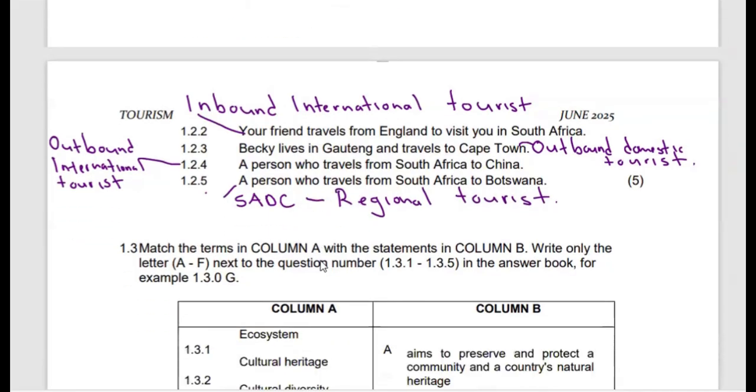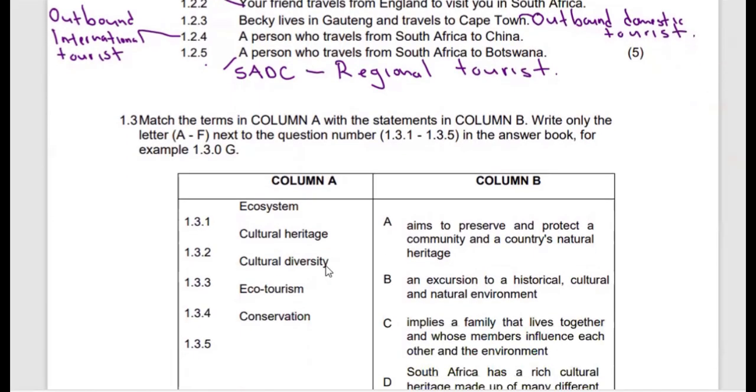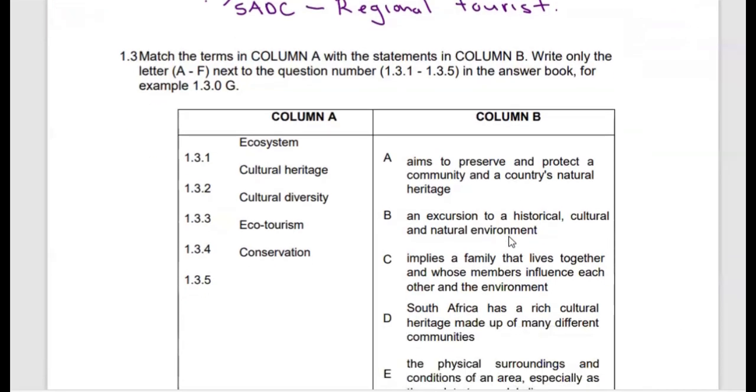Now, moving on to 1.3, match the terms in column A with the statements in column B. Write only the letter A to F next to the question number, for example, 1.3.1 to 1.3.5 in your answer book. For example, 1.3.6, then we write G. We have various terms provided in the left column. The first term is ecosystem. Then the second term is cultural heritage. The third term, cultural diversity. Then we also have ecotourism. We also have conservation.